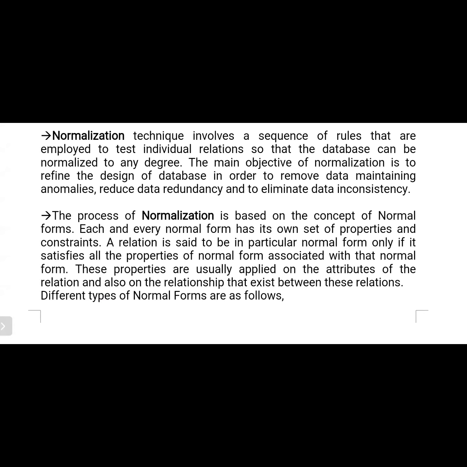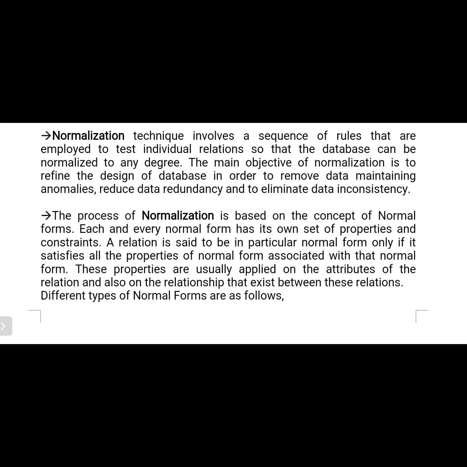The process of normalization is based on the concept of normal forms. Each and every normal form has its own set of properties and constraints. A relation is said to be in a particular normal form only if it satisfies all the properties associated with that normal form. These properties are usually applied on the attributes of the relation and also on the relationships that exist between these relations.